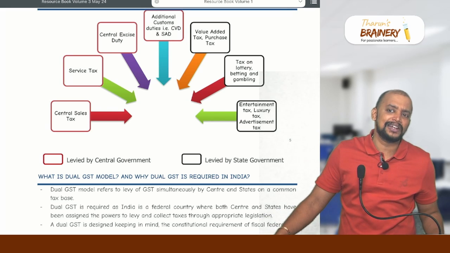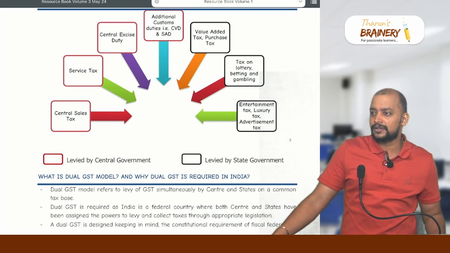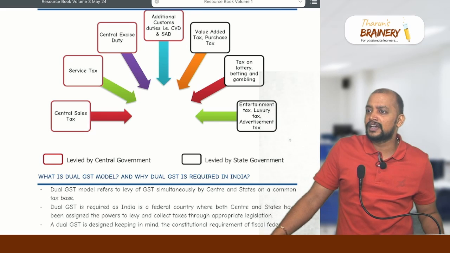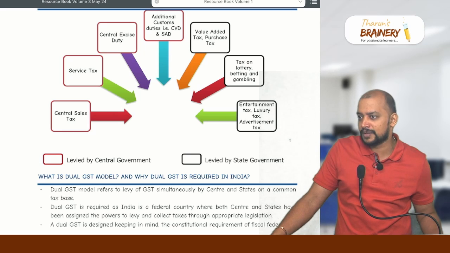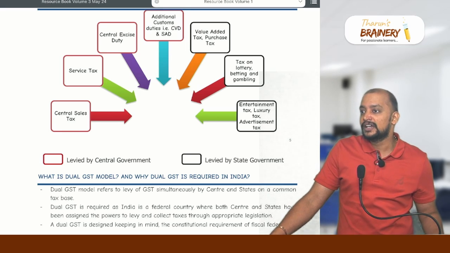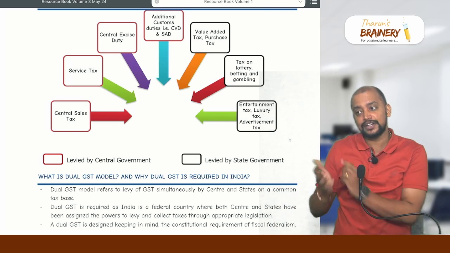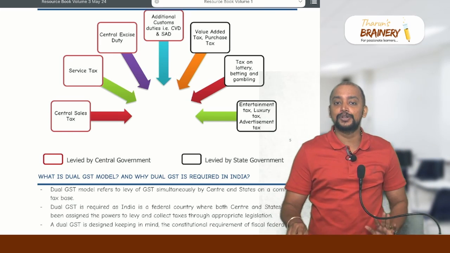Today we see a lot of buses full of ads. Mostly CA coaching centers, jewelry shops, ready-made garment shops make a lot of ads. They had to pay advertisement tax in the past. But today there is no advertisement tax because that is subsumed into GST.